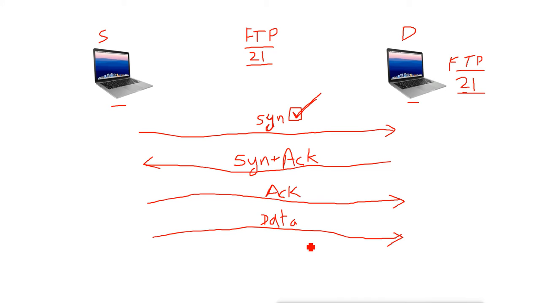Now there are other flags also with TCP. TCP has multiple other flags. SYN is for synchronization. It is for asking the other machine whether it is ready to accept the packet. This SYN ACK is the reply to the SYN.